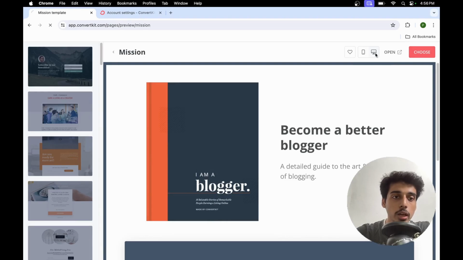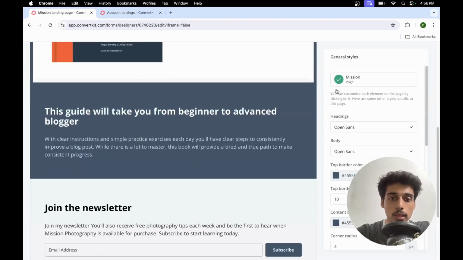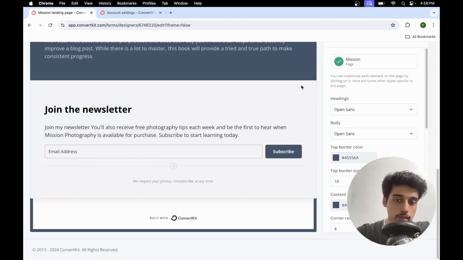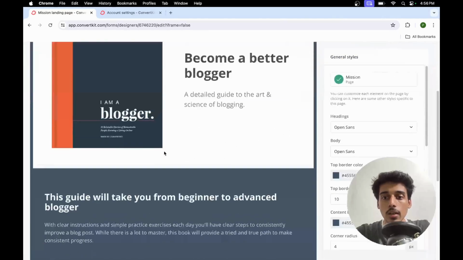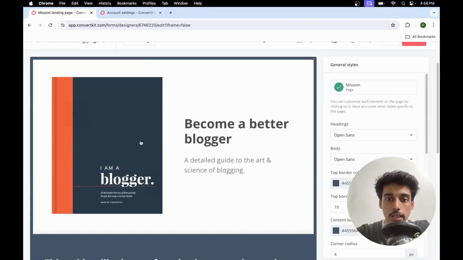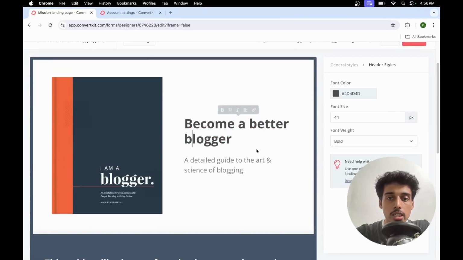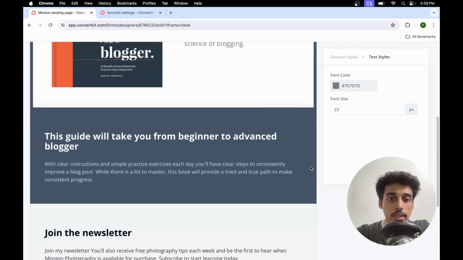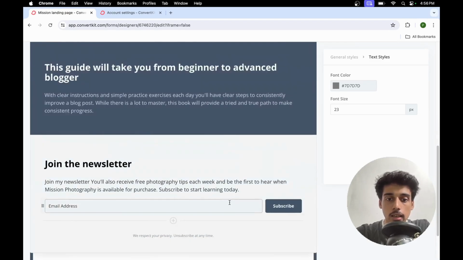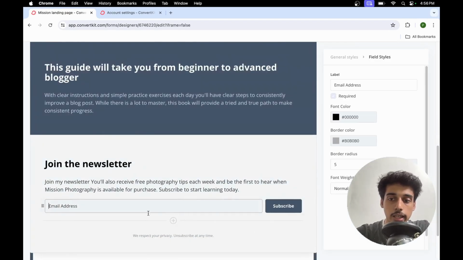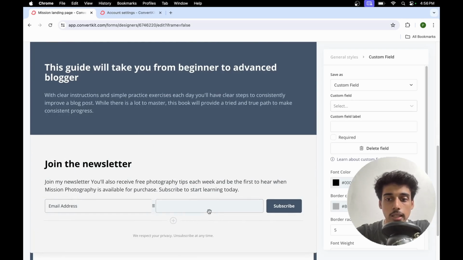And यहाँ पे मैं preview भी कर सकता हूँ कि how it would look like on a desktop mode or a mobile mode and things like that. तो यहाँ पे I can change the preview cover. Instead of this, I can choose any other thing. I can change the title, the subtitle, I can change the color scheme and things like that. Instead of just asking and collecting the email address, I can also add one more thing, which is the name.